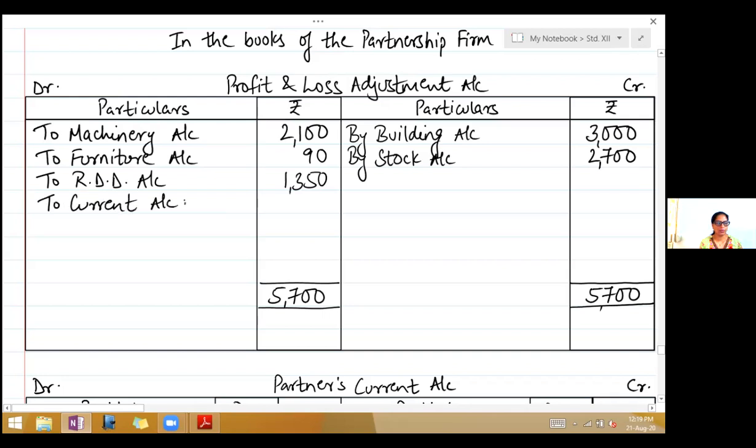Below that, Om and J. First find out the total profit. So the total profit here is 2,160. Divide this in the ratio of 3:2. So Om's share is 1,296 and J's is 864. Now this profit on revaluation, you will transfer to current account on the credit side.